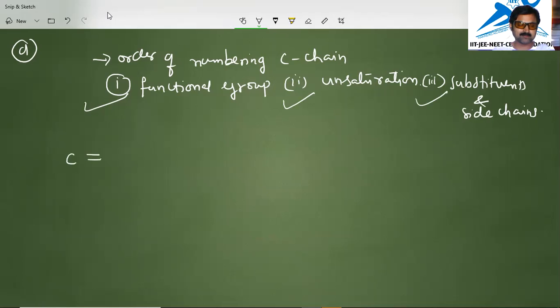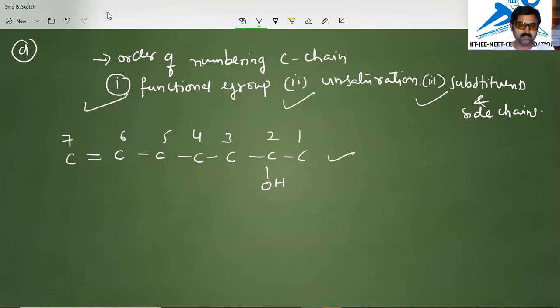Here a double bond is there. We continued writing like this. Here I wrote one OH. Here OH is there, double bond is there. Which carbon will we give importance? OH carbon only, because if you write the numbering from left to right, then the OH carbon will get the highest number. But it should have the least number with highest priority. So it will be 1, 2, 3, 4, 5, 6, 7. Like this it will come. This is the correct way of giving numbering.